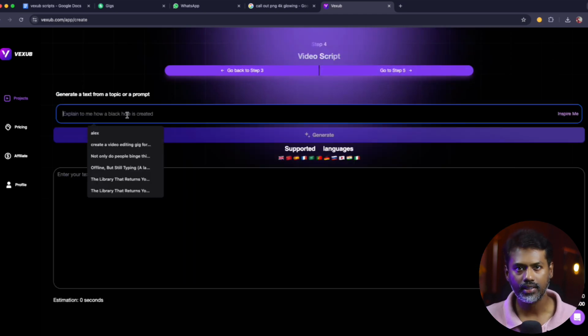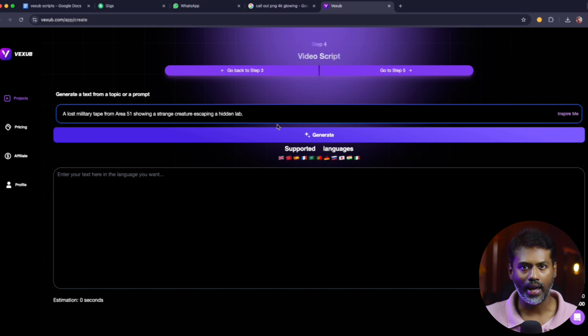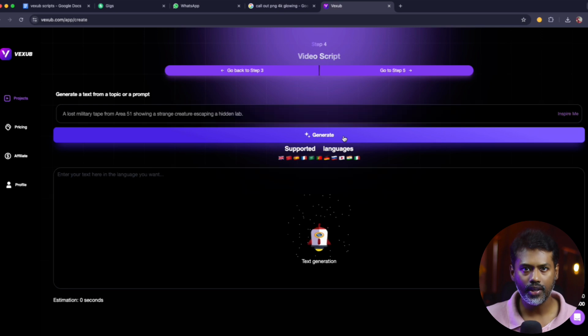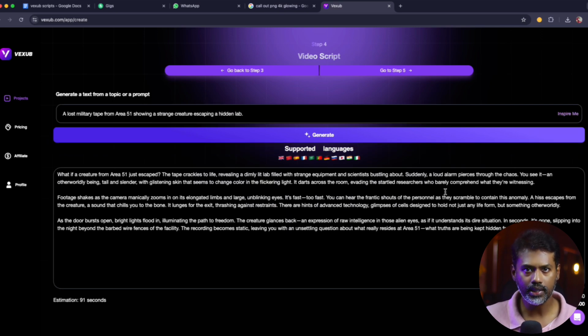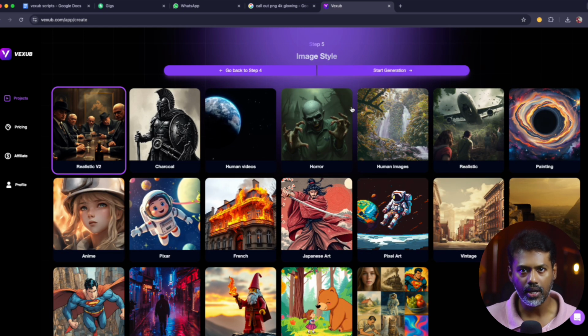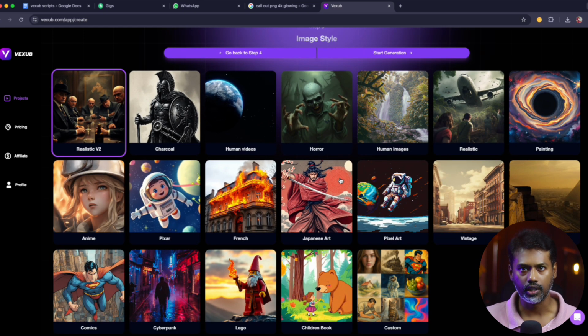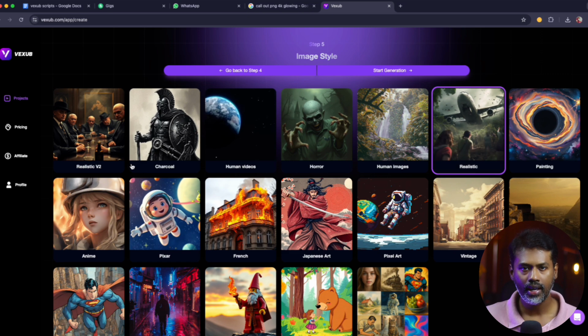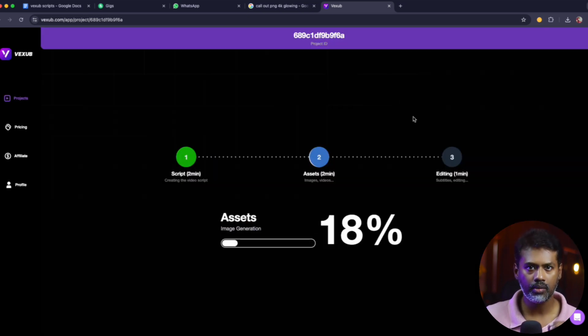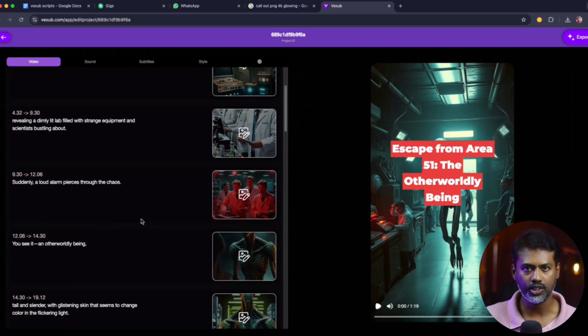Give your title and a description or prompt. For example, a lost military tape from Area 51 showing a strange creature escaping a hidden lab. Click generate, and within seconds you have a complete script. You can tweak it or replace it with your own. Once you're happy, go to Step 5 and choose your image style. We have got several options here. For now, let's select realistic and see how it works. Then click start generation. After that, Vexub AI will create the video for you in just a few moments.